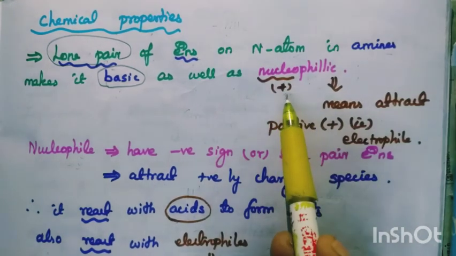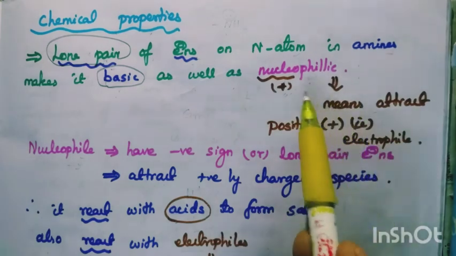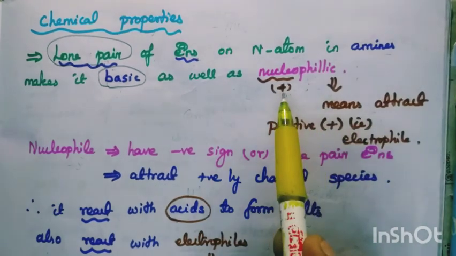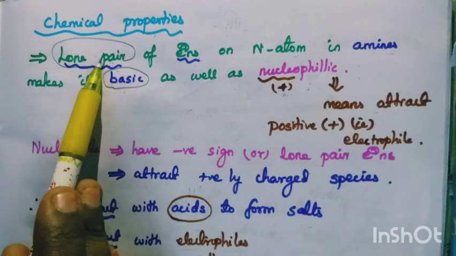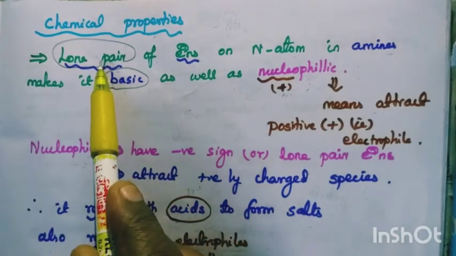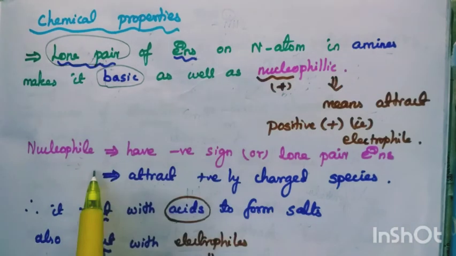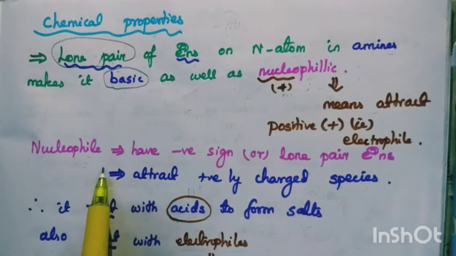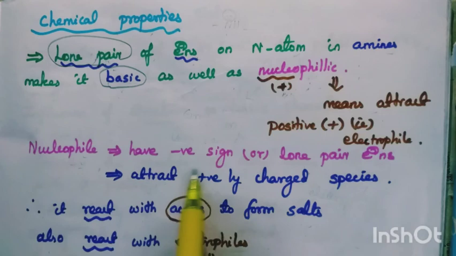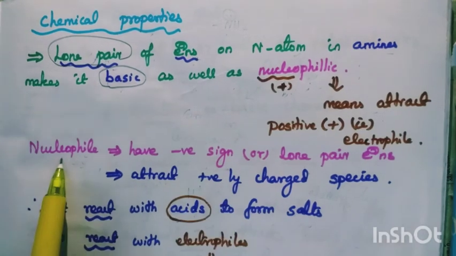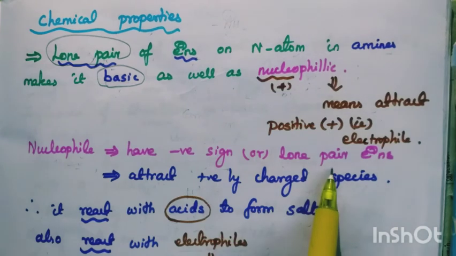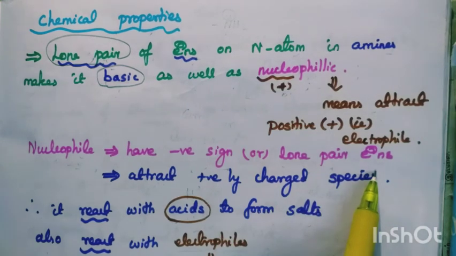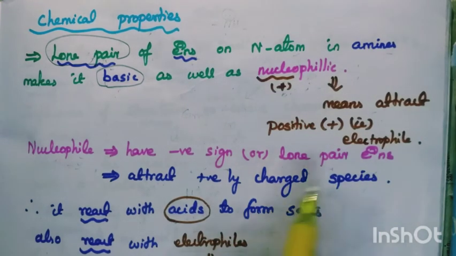Nucleophile means nucleus plus philic, attract. It has a tendency to attract the plus, so it must carry which sign? Minus sign, due to the presence of lone pair electrons. So what is a nucleophile? A nucleophile carries a negative sign, or it must carry lone pair electrons.